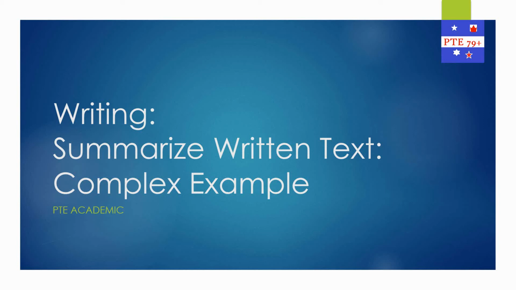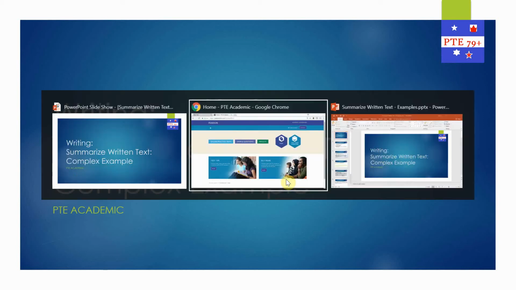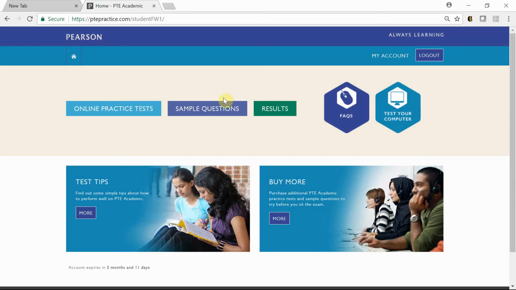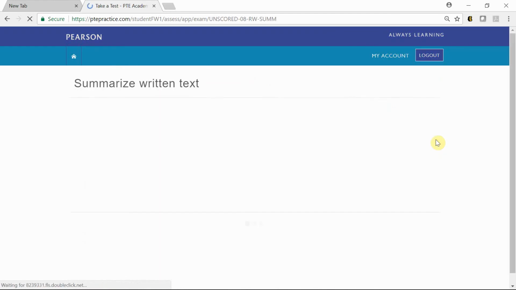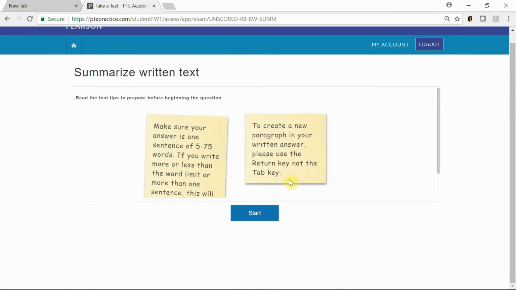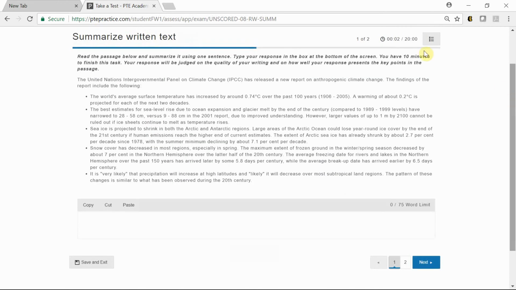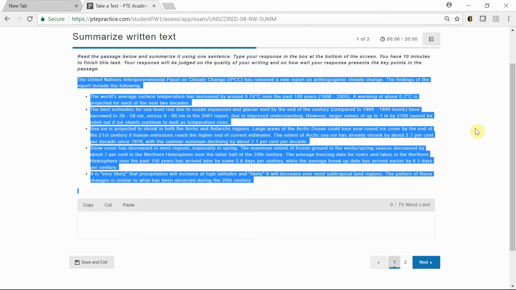Hi guys, so in this video we'll do a complex example. Let's do it from the official Pearson website. Okay, summarize written text, a complex example. Get ready to understand how we are going to work on this. Okay, so the timer has begun. This is the paragraph passage that is given, right?